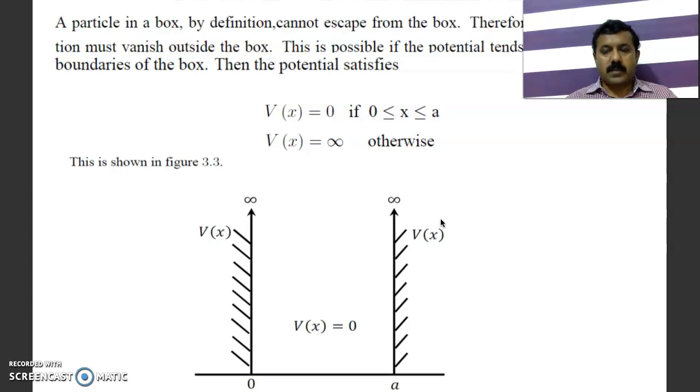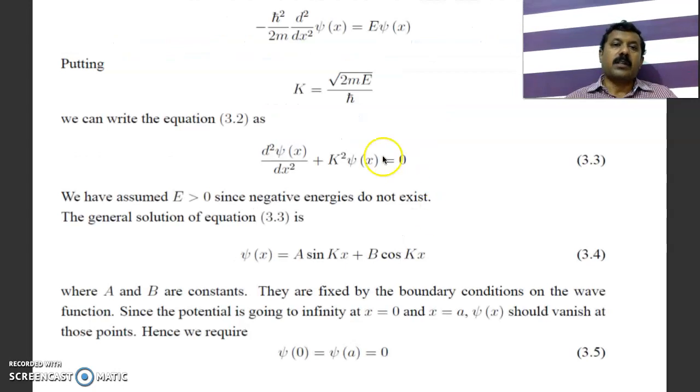For this kind of problem, we'll apply the Schrodinger equation and find out the eigen energy values and eigen functions. See, this is the Schrodinger equation inside the well. Inside the well, the particle has only kinetic energy, so it is minus h cross square by 2m, for a one-dimensional problem, d2 by dx2 psi of x is equal to E psi of x. Taking k square is equal to 2mE by h cross square, or k is equal to square root of 2mE by h cross, then you get this equation.